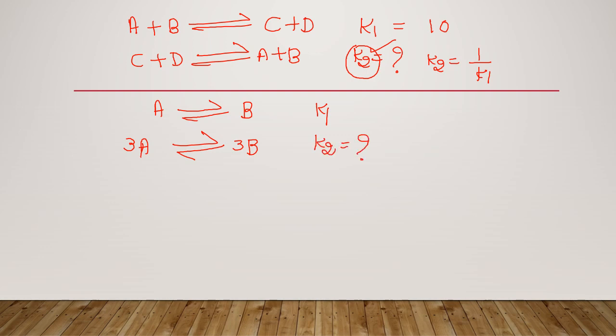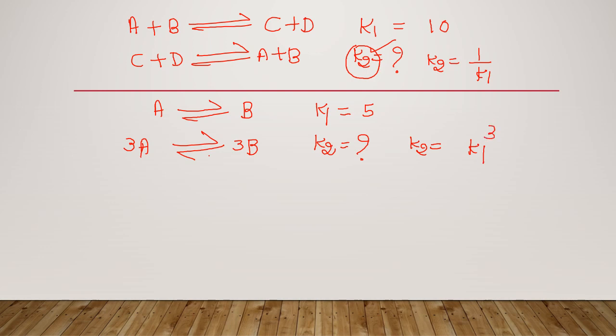This is the question. Let us consider the K1 value, the equilibrium constant for the first reaction, is equal to 5, and you need to find K2. Here K2 is equal to K1 to the power 3.